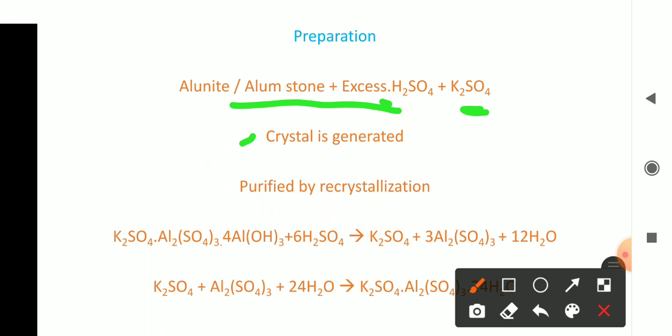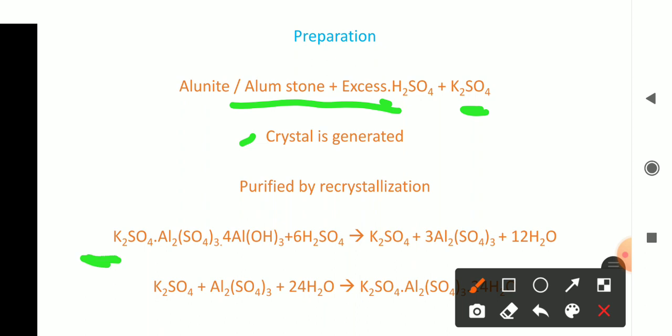And in order to purify the obtained crystals, it is recrystallized. Recrystallization is nothing but we have to dissolve the obtained salt in a suitable solvent, and when we allow the dissolved part to evaporate, we will get the purified form of the crystal, and that is called recrystallization. Okay, so how is potash alum prepared? When alunite or alum stone is allowed to react with excess of sulfuric acid, the aluminum hydroxide part of alunite is converted into aluminium sulfate. Then we have to add a little quantity of potassium sulfate. During that time we will get potash alum, and in order to purify this potash alum, it is recrystallized. Is it clear?